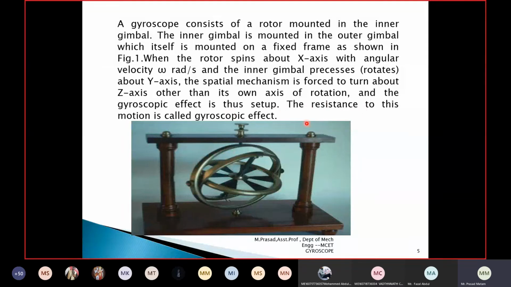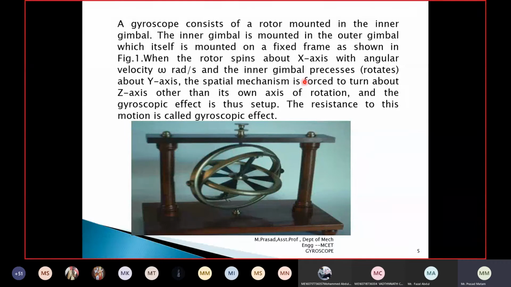The resistance to this motion is called the gyroscopic effect. I will explain again. Here you have the disc or rotor, and you can have three types of motion: one about the x-axis, one about the y-axis, and one about the z-axis. About the x-axis, the disc starts rotating. When the disc spins about the x-axis, it tries to move along the y direction. That is precession motion.